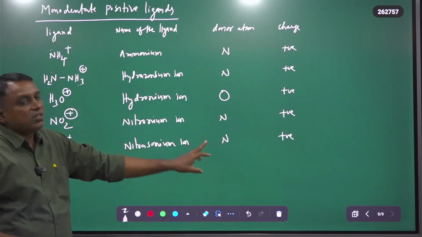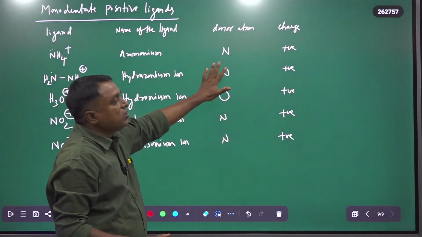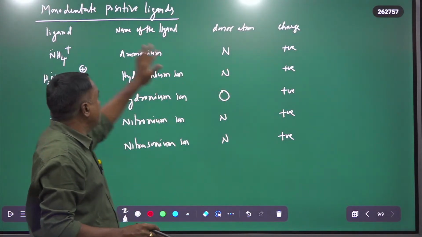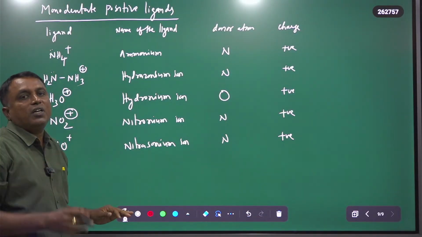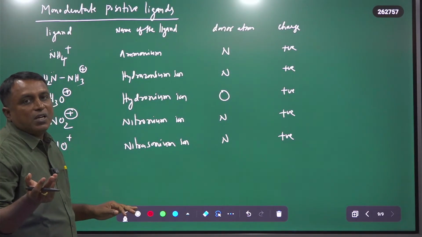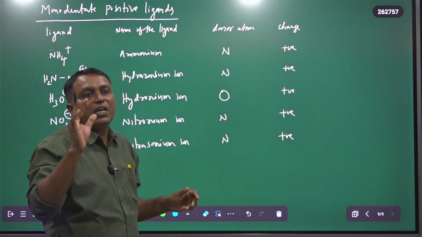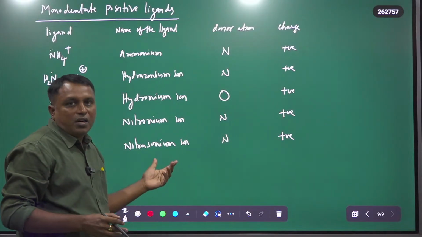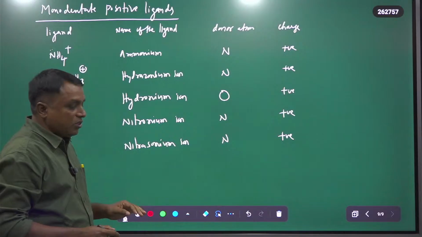The donor atoms of these species are able to donate an electron pair to the central atom. By that there will be formation of a dative bond between the central atom and the ligand, and so you get complex compound formation.